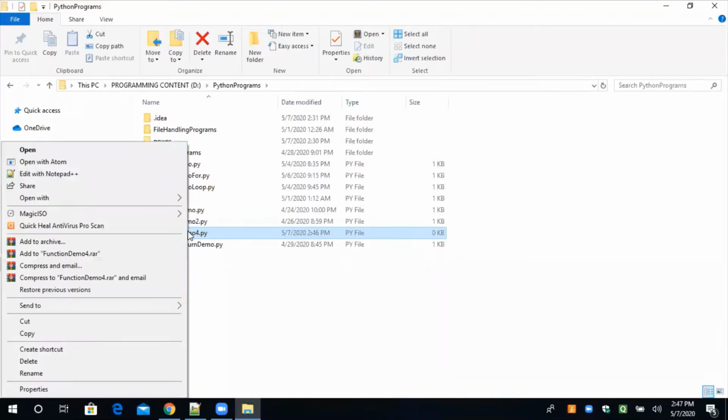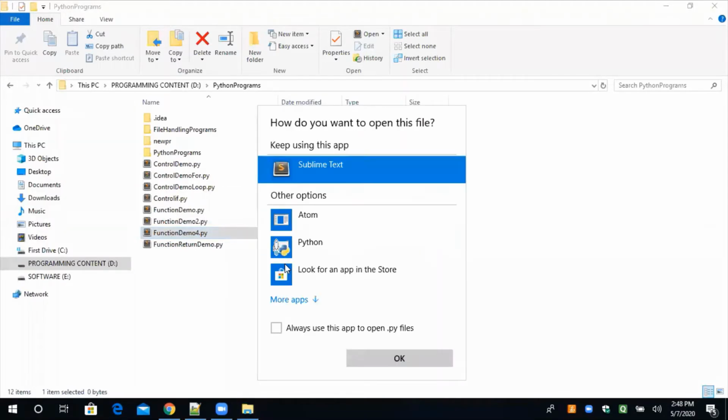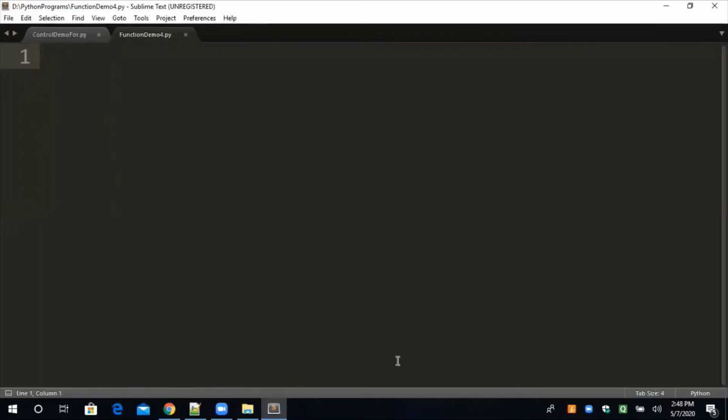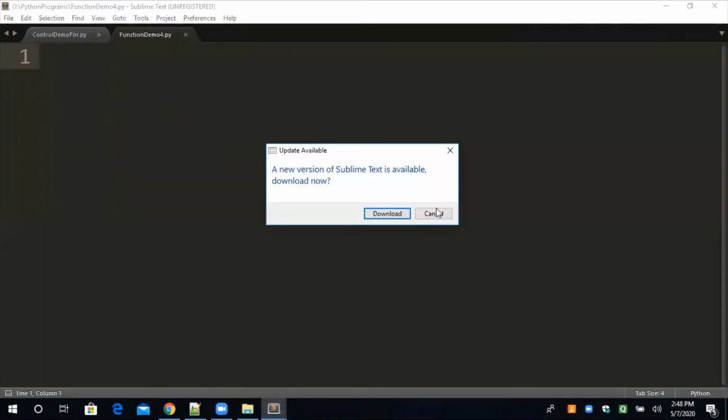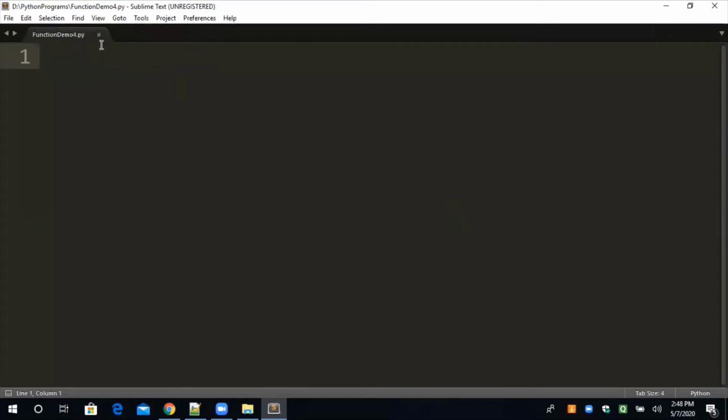Just right click and open with. Either you can open this file with Notepad++ or simply with Notepad, because Notepad is software installed by default along with the operating system. Just choose another application. Sublime is here. Clicking on OK. Now see, this is Sublime. Fine. So here we can write the program.